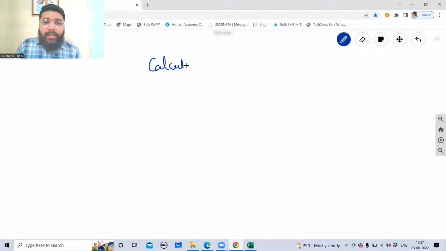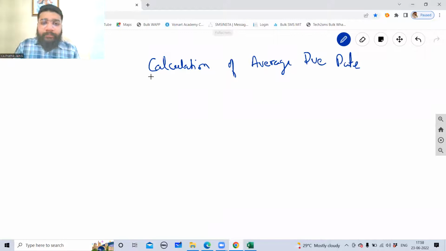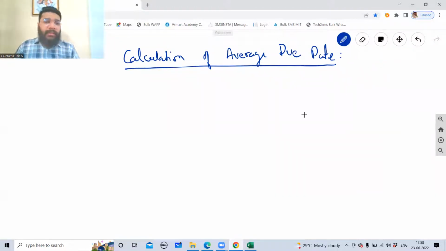Heading will be calculation of average due date. This will be a heading. Leave 2-line space and then please put this format.